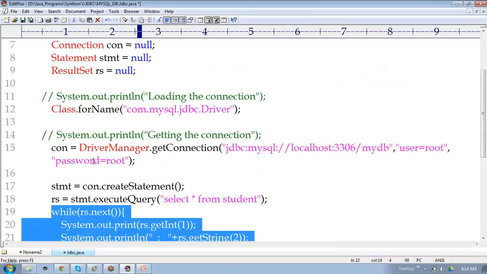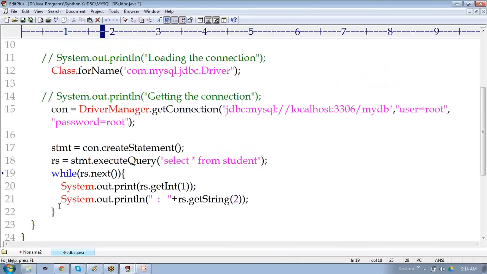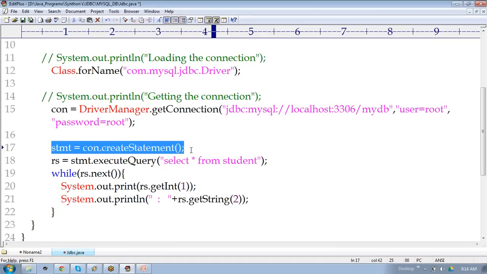These are the minimum steps we need to follow when we are connected with the database. Simple, I am coming from down to top. Ultimately, I want to pull the data from the student table. I am writing the query. This query I am writing in the execute query. Without this execute query, we cannot write this query, we cannot pull the data. This execute query method exists in the statement object. We are getting the statement object before that. This statement object we can get only through connection. If there is no connection, then we cannot get the statement object.